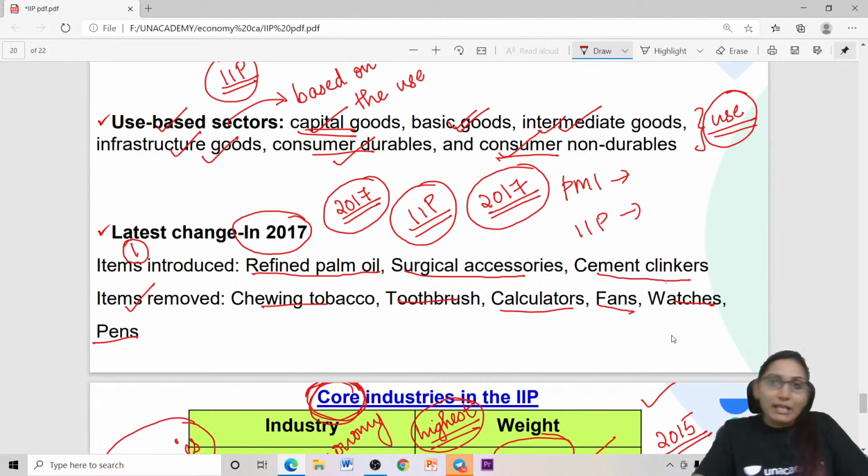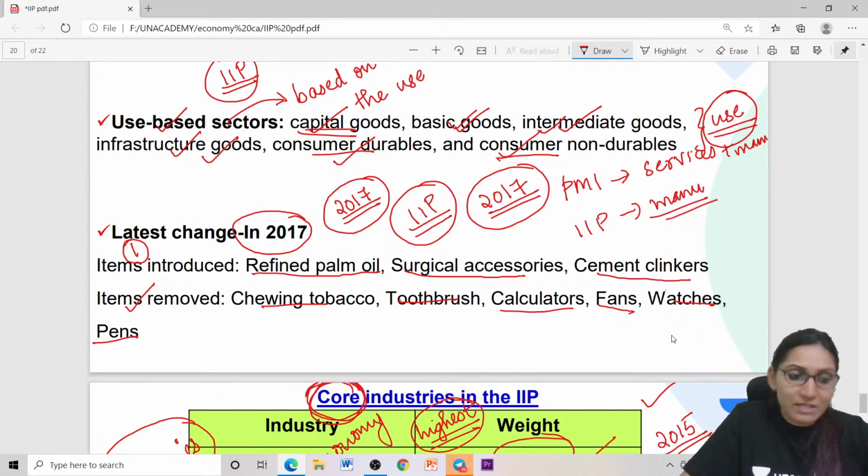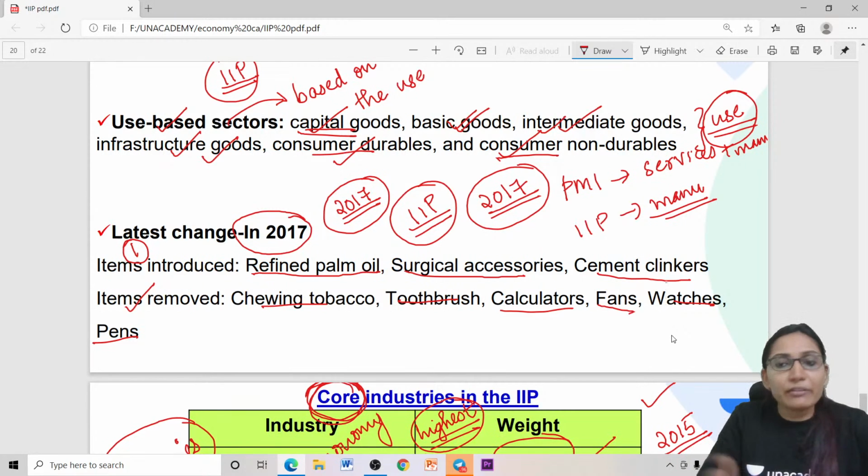So, Purchasing Managers Index or the PMI is basically the services sector plus the manufacturing sector. So IIP is only the manufacturing sector. This is the basic difference. Purchasing managers index considers the services sector as well. So it's actually a diffusion index, because here the services sector is also included, but whereas in case of IIP only the manufacturing sector is included. So this is the difference.